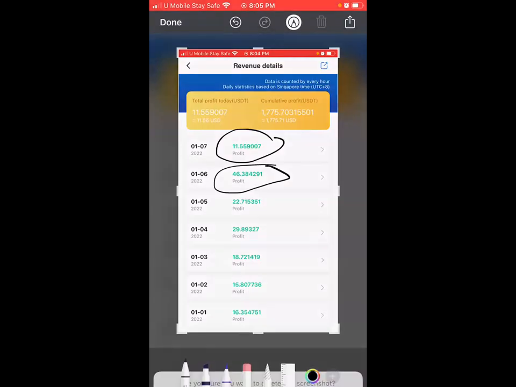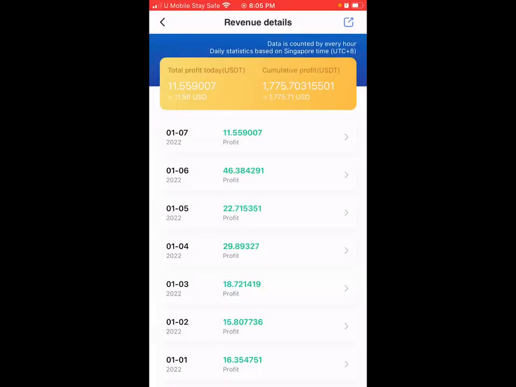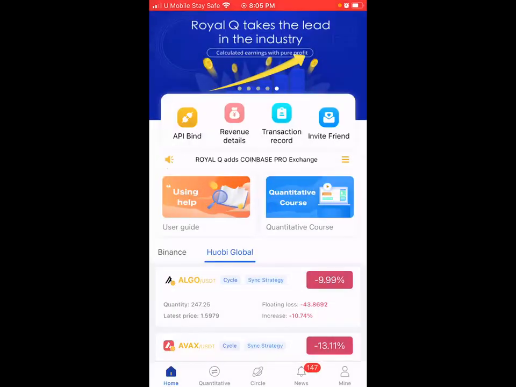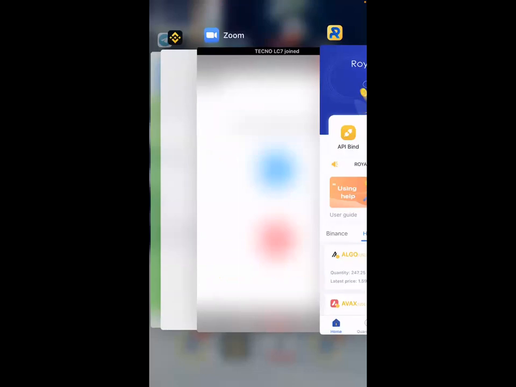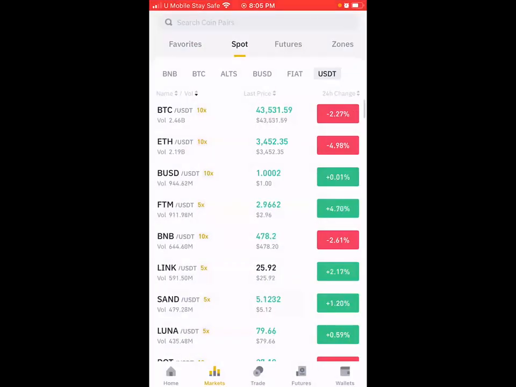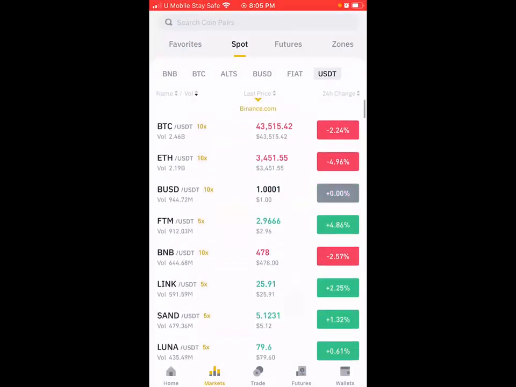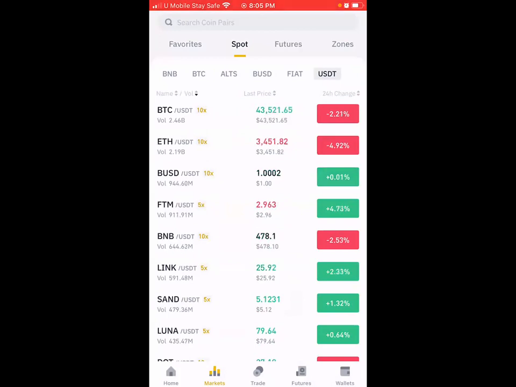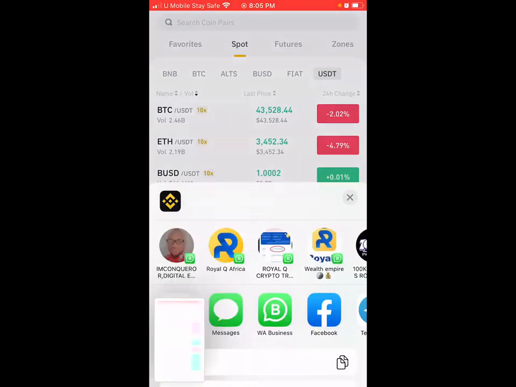Now, a lot of people can testify that yesterday they didn't make money. Why? The only reason why people didn't make money yesterday is that they didn't have money to buy the dip. Look at the chart and see what has happened. All the market is now recovering. Did you see one thing about trading cryptocurrency? Bitcoin, everything has started recovering.